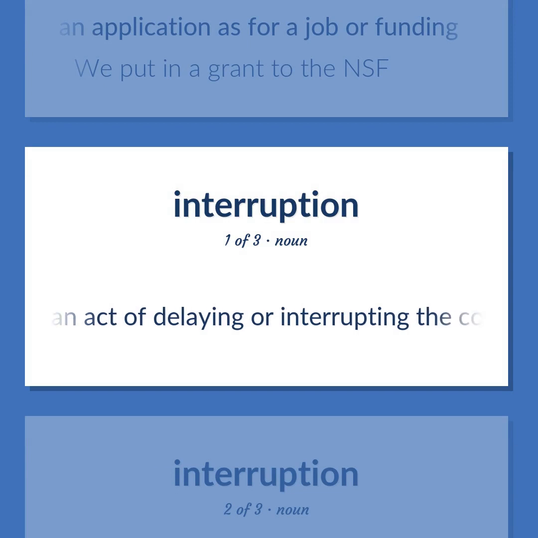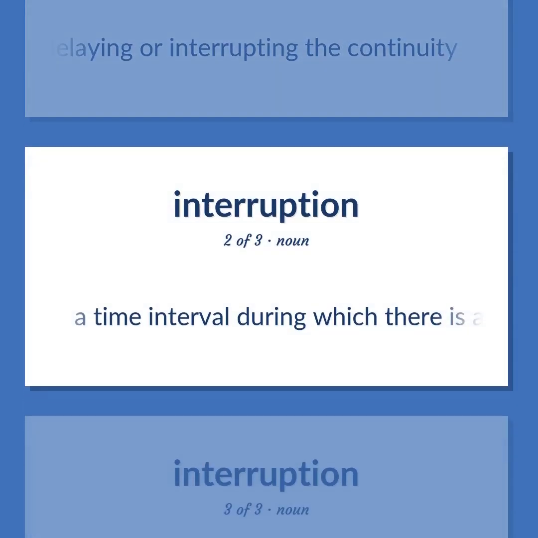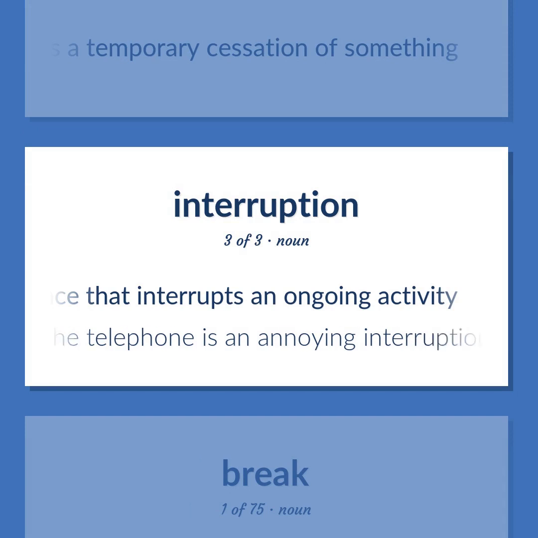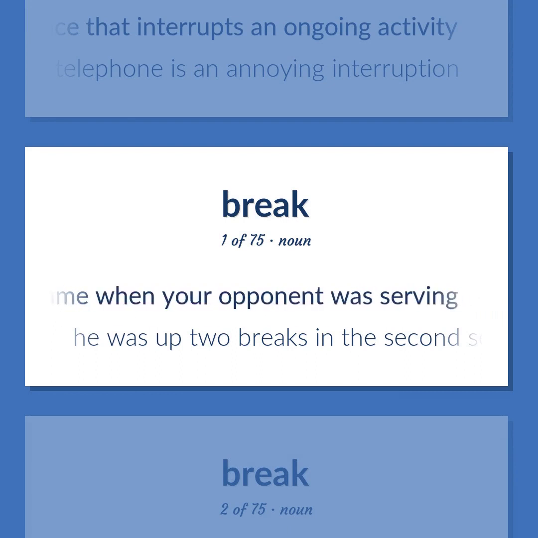An act of delaying or interrupting the continuity. A time interval during which there is a temporary cessation of something. Some abrupt occurrence that interrupts an ongoing activity. The telephone as an annoying interruption. Tennis. A score consisting of winning a game when your opponent was serving. He was up 2 breaks in the second set.